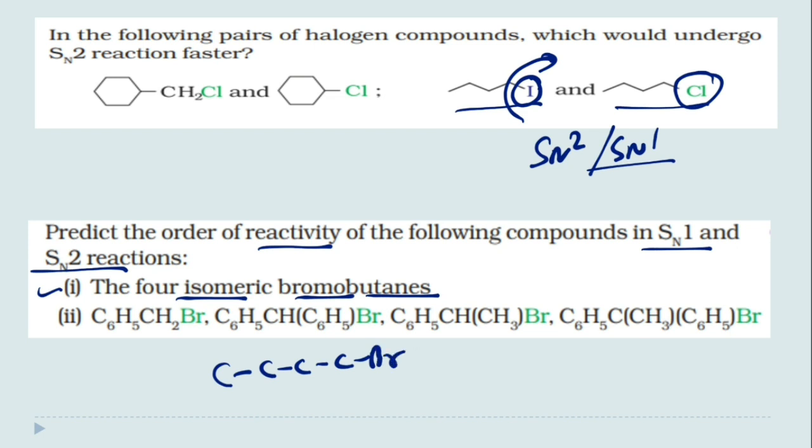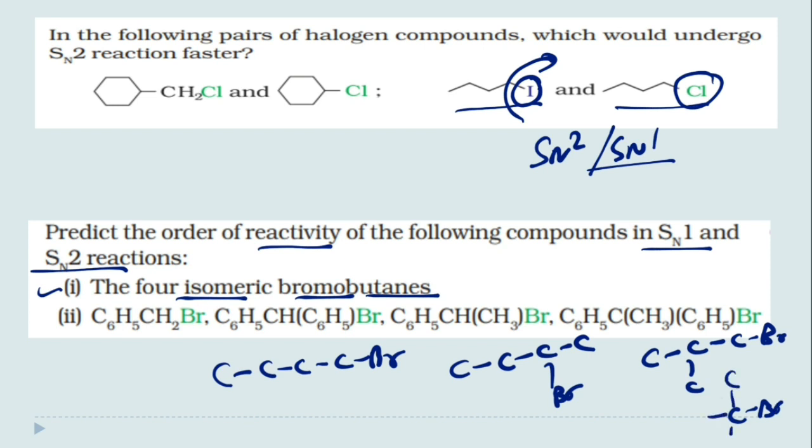Okay, 4 possible isomers. This one. Can you tell me in which one the SN1, SN2 reactivity order will be there?